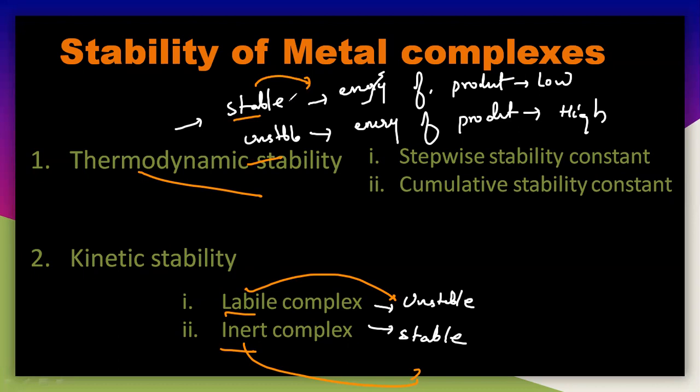Stable means the energy of the product is very low, but unstable means the energy of the product is very high. Here stable means inert, and unstable means labile. So you have to understand that.